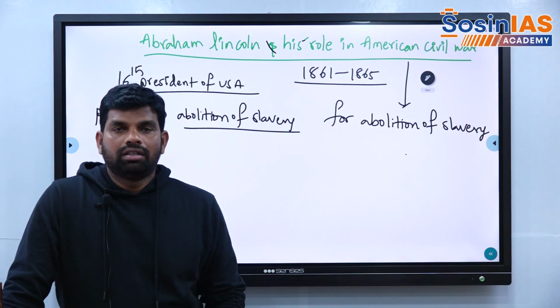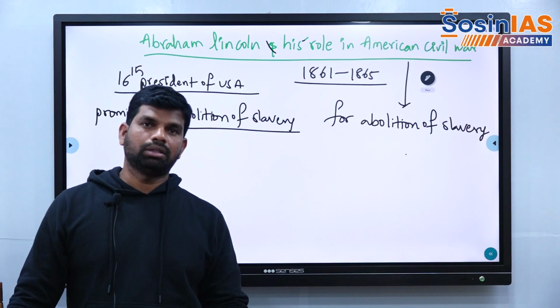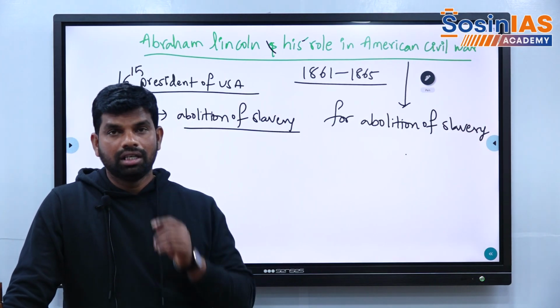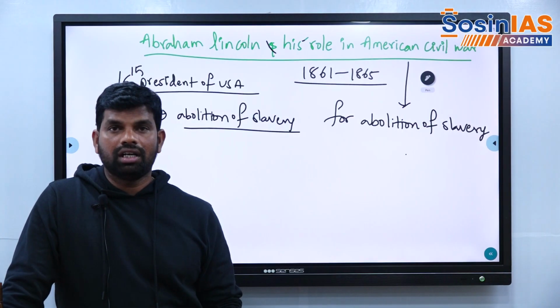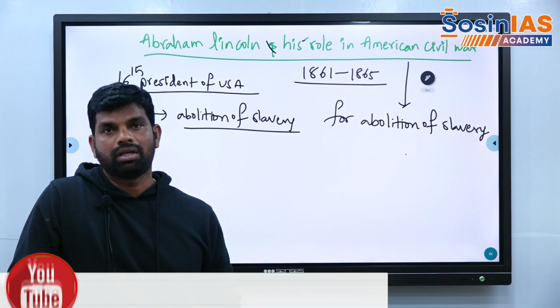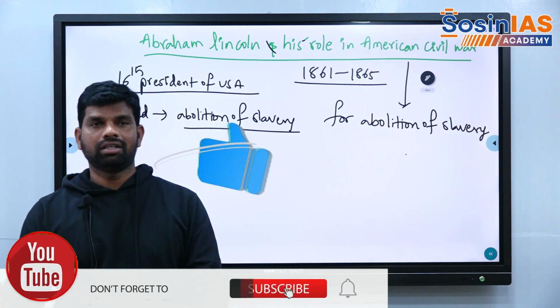With the promise of the abolition of slavery, he became the 16th president of America. He lost the elections 8 times, and finally, with the promise of the abolition of slavery, he became the 16th president of America. And I want to make a very interesting point regarding Abraham Lincoln's personality.